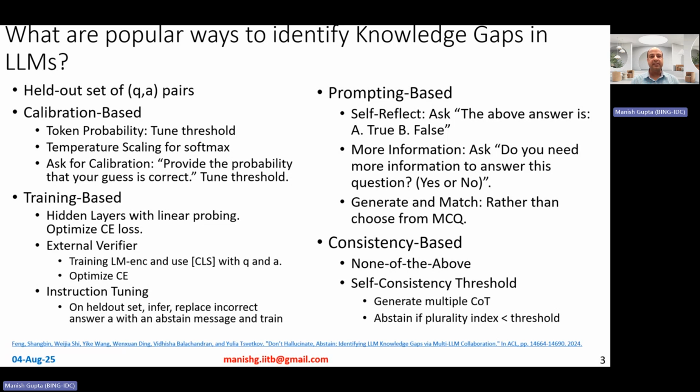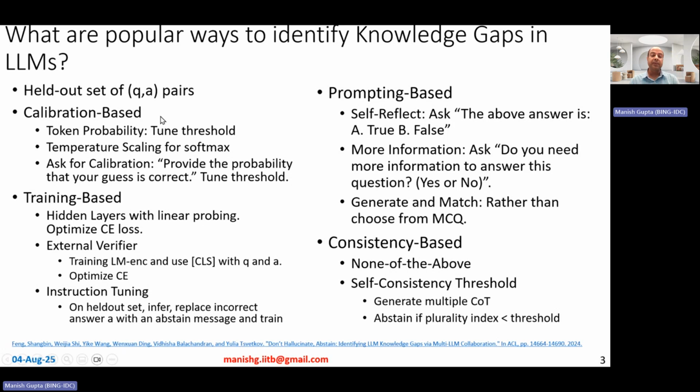Okay, so let's get started. There are these 4 different kinds of methods, as I mentioned earlier: calibration-based methods, training-based methods, prompting-based methods, and consistency-based methods. Let's talk about each of them one by one. There are 3 calibration-based methods: token probability, temperature scaling, and ask for calibration. Let's talk about them.